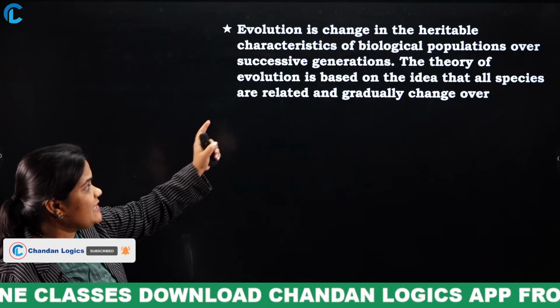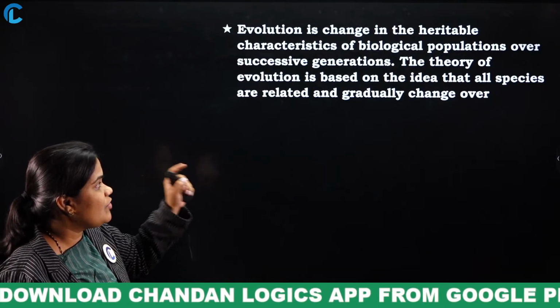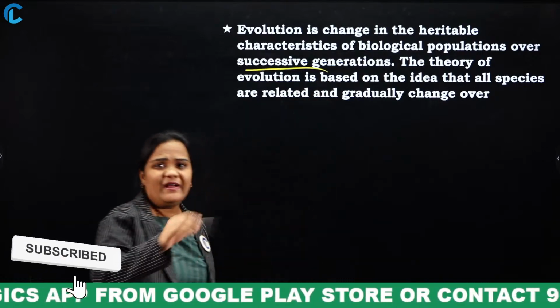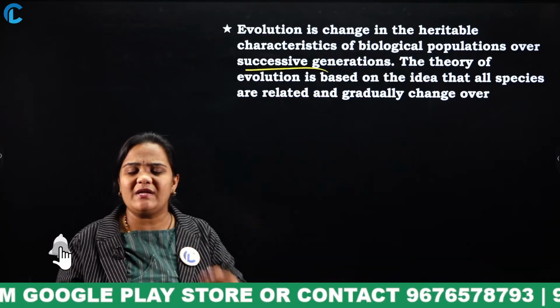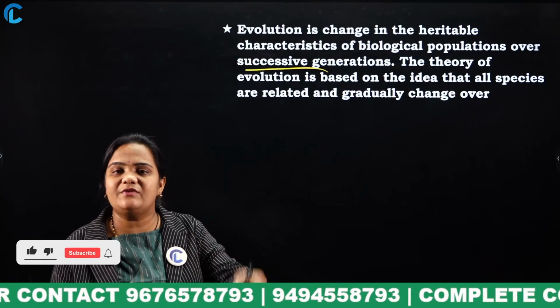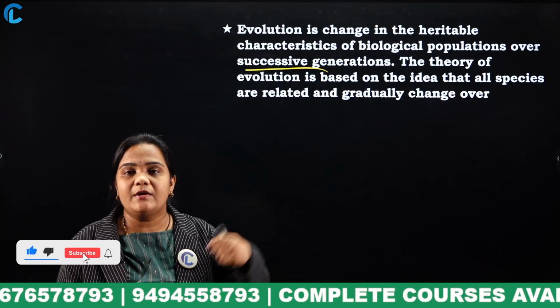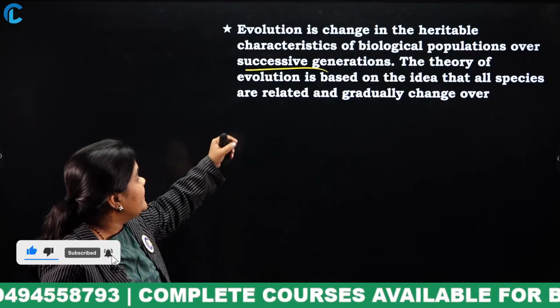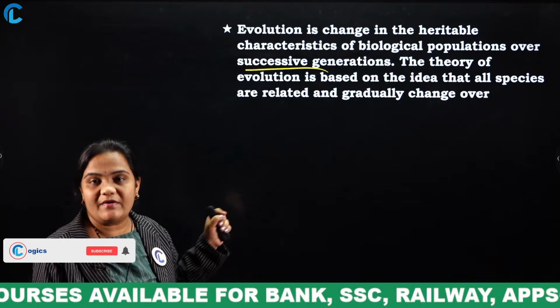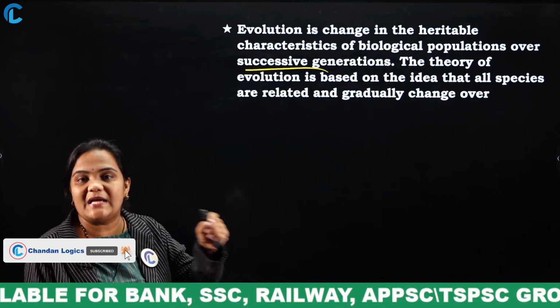Evolution is a change in the heritable characteristics of biological populations over successive generations. Generation by generation, certain genes will be changed and it will evolve, due to the population. The theory of evolution is based on this. Who derived the theory of evolution? Who explained the theory of evolution?